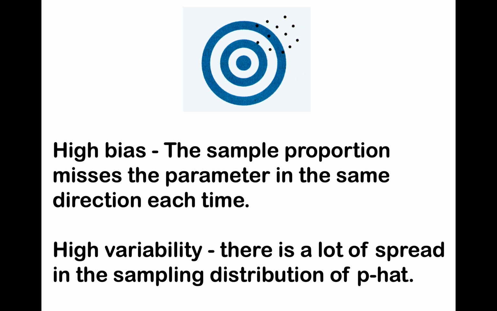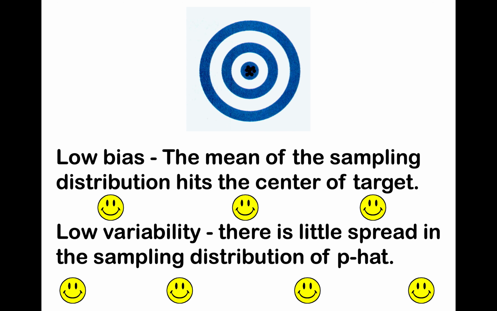We also can have high bias. The sample proportion misses the parameter in the same direction each time, and also high variability. There's a lot of spread in the sampling distribution of p-hat. So that's like bad and bad, the worst of both situations. Or we can have low bias, which means the mean of the sampling distribution hits the center of the target, and low variability, there is little spread in the sampling distribution of p-hat. So we hit the center of the target, we are accurate, we are consistent. That's what we like to have, and it makes us happy.